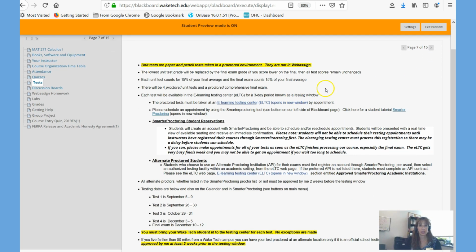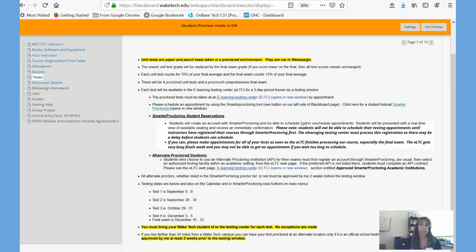We have 4 unit tests. Now here's a big thing. They're not online, they are proctored. So you have to come to either our e-learning testing center, which there's one at each of our campuses, or if you're not within a 50-mile radius of any Wake Tech campus, we can arrange for an alternate proctor, but it has to be approved by me, and it has to be at a real testing center, not someone's mother-in-law or something. It has to be at a university or a community college. So we need a little bit of advance warning if you need to get an alternate proctor.